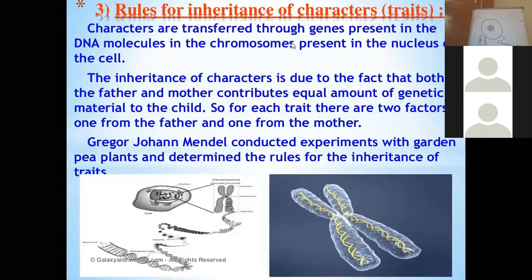The next term which we are going to discuss is that a gene can be named by one more name, called allele. Gene is also called allele.